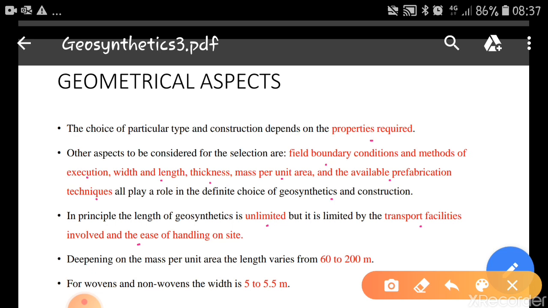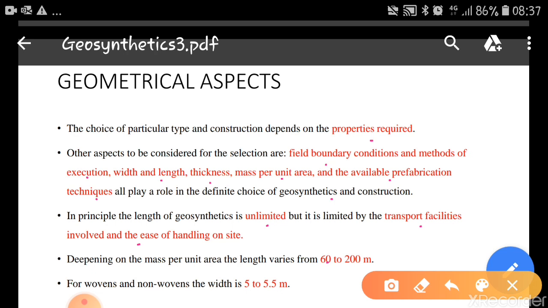If you see the sheets, depending on mass per unit area, the length will vary from 60 to 200 meters. Okay, we are getting the sheets which have a length of 60 meters and up to 200 meters. They come in a roll, so that we can unwind the rolls and lay them on the site. If the length is longer, that is if we are using it for pavements, then we can go up to 100 meters length, so that we can avoid the joints.